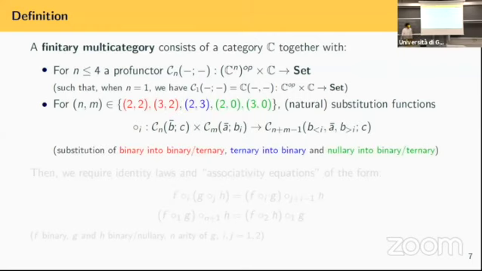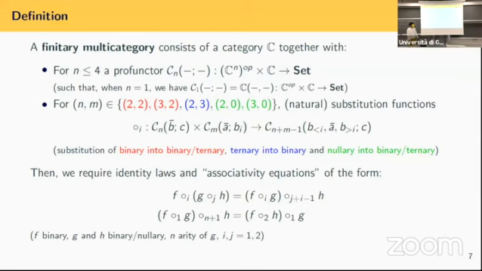In particular, the ones that we will have are binary into binary or ternary, ternary into binary, and then nullary into binary or ternary. Let me just notice that, for example, we could also have had nullary into 4-ary and get a ternary map, but actually we don't need that for proofs, so we just don't put that.